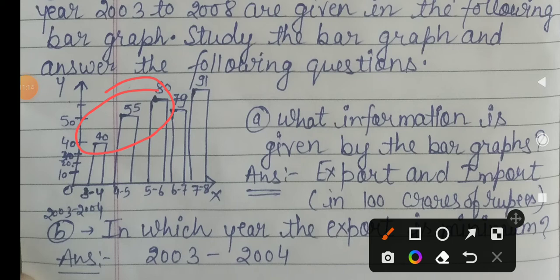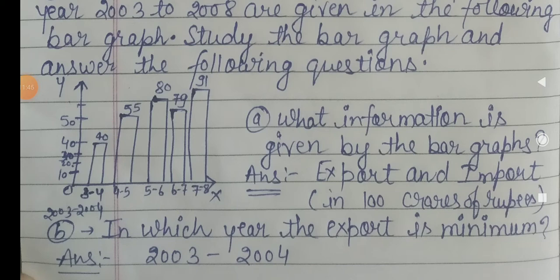Or you have to see one thing here, if you go to the year 55 to 80, that difference I think is 25. So 25 difference here and 15 difference here. So which value is the highest, you very well know. That year is the highest, 2004 to 2005 and 2005 to 2006.